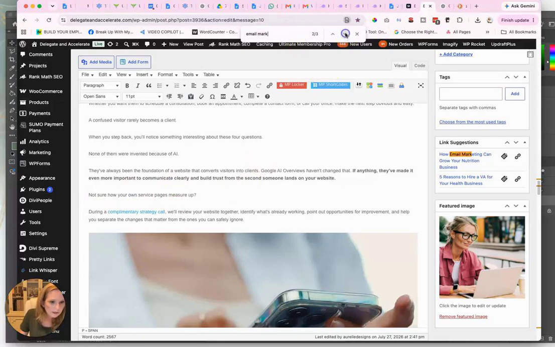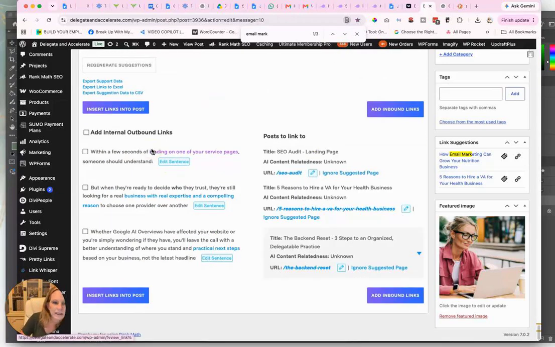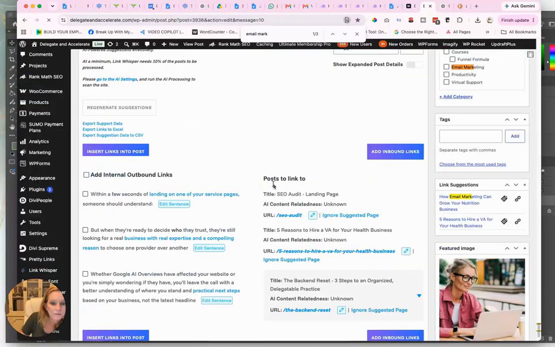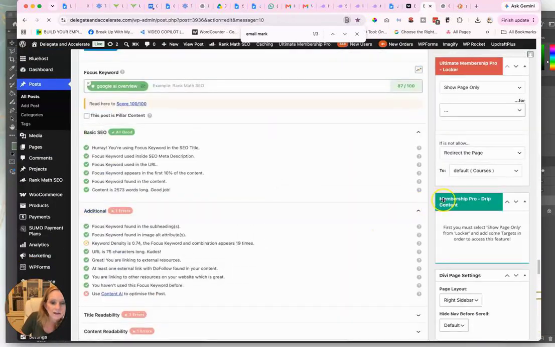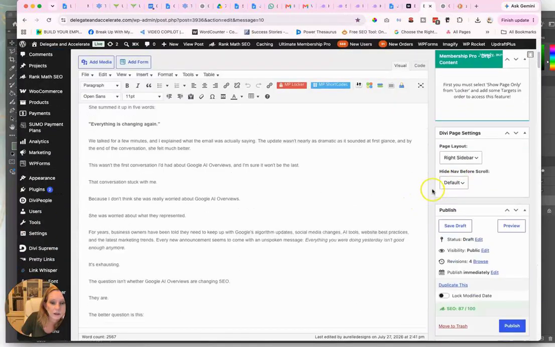Alright, now we're going to find this. Here we go. This is where that Link Whisper comes in. I think that's really the only one that makes sense. I haven't written about this topic. Honestly, I've been kind of slacking on my own blogs. Save this draft again, and I think we are ready to publish.